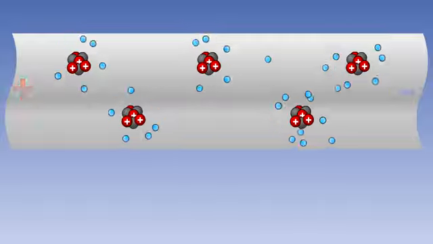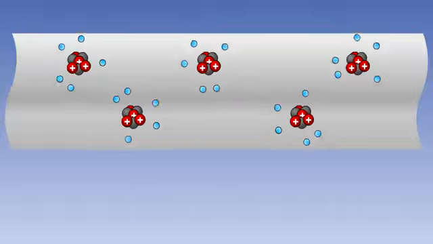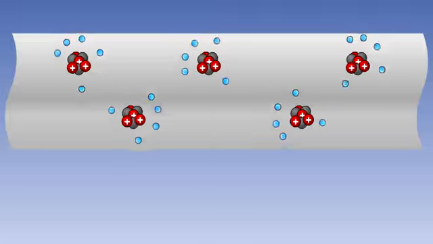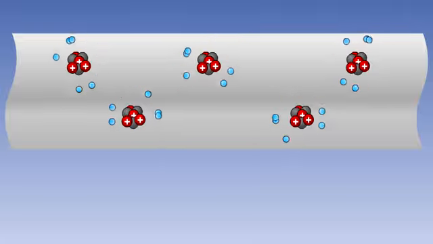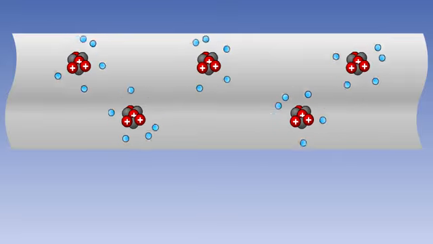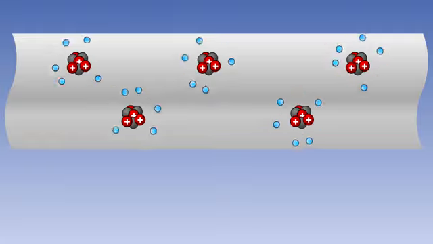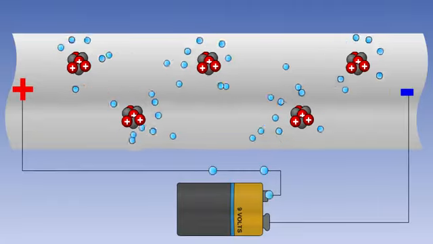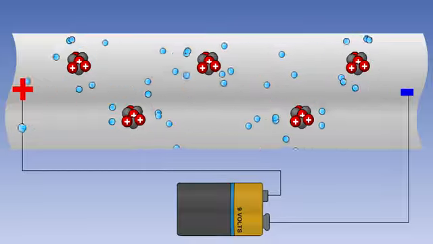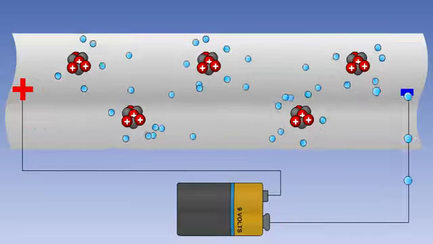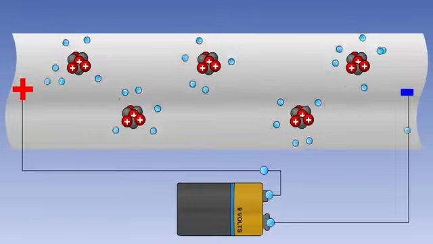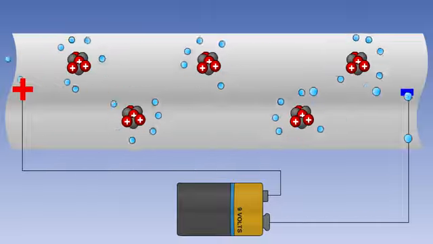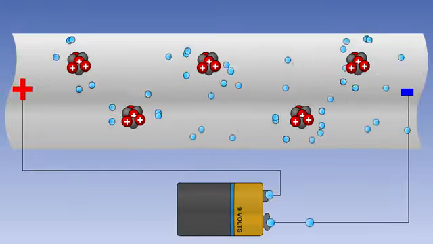To maintain the current flow, the force which caused the electrons to flow in the first place must be maintained. Otherwise, when sufficient electrons have flowed from the negative to the positive terminal to balance out the charge, the current flow will cease. To keep the current flowing, the source of the force which caused the electrons to move must be capable of absorbing the electrons from the positive terminal and transferring them through itself back to the negative terminal. In this way, the current can be maintained as long as there is a complete circuit.